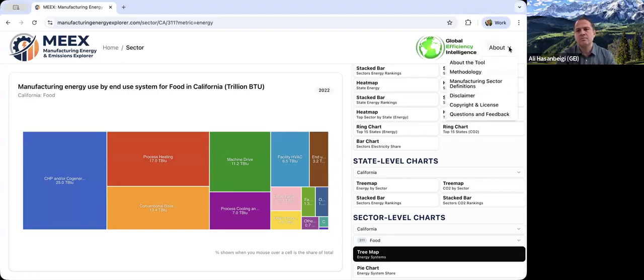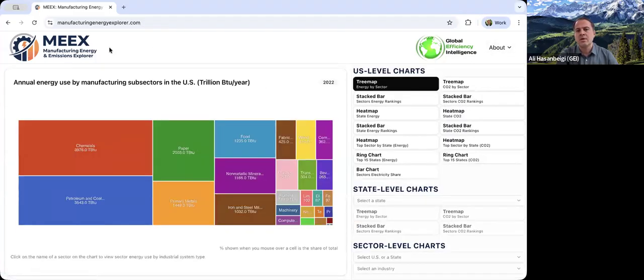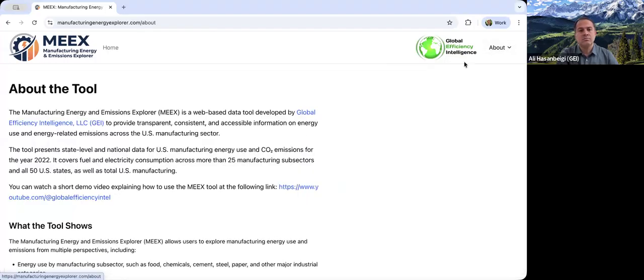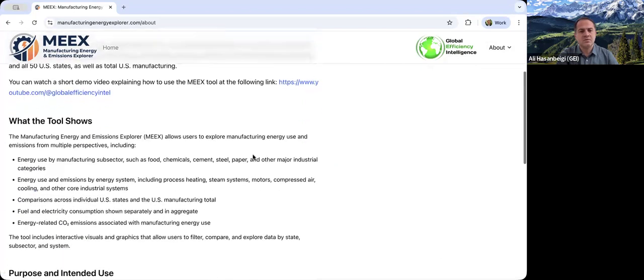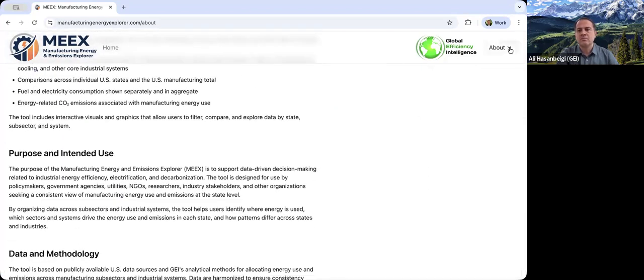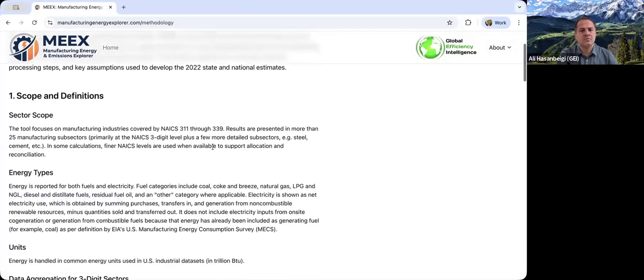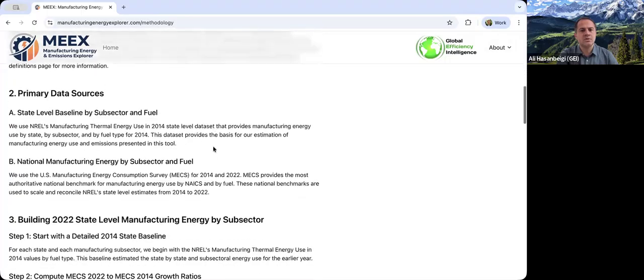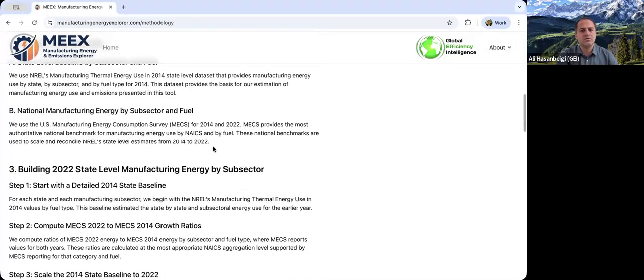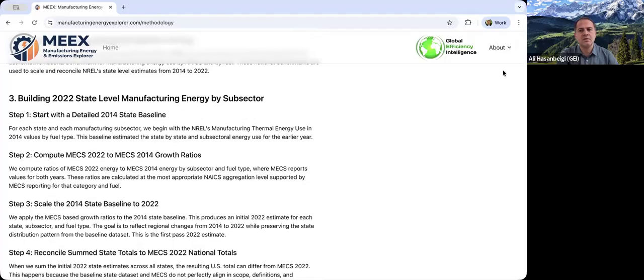There are resources here. You go on the top right, About. Now, by the way, you can just click on either MEEX logo or home to go to the home page. Go to About, you click, you see About the tool. Brief information about the tool is presented here. And then more information in terms of the methodologies under the methodology, click here and you'll see a brief description of the methodology and some of the data sources that we have used and some of the adjustments we have made. I think that will be useful.